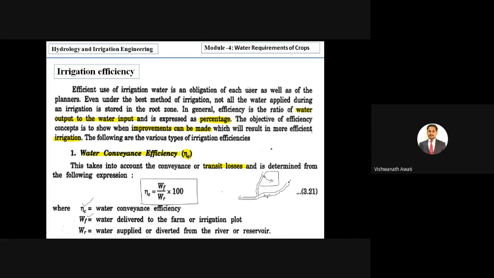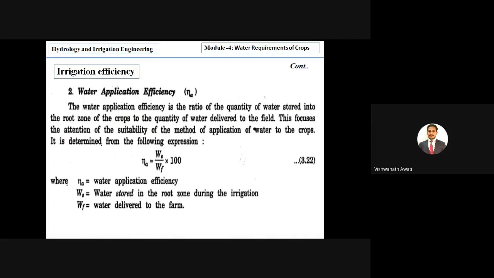This is agriculture land and it is diverted to the farm. WR, water supplied or diverted from the river, means how much water is supplied from the river and how much of it reaches the farmland. It is how much water is supplied from the stream, and how much water reaches the agriculture farmland. And in between, losses are calculated, and from this the efficiency is calculated. That efficiency is called water conveyance efficiency. Okay, then we'll go for water application efficiency.